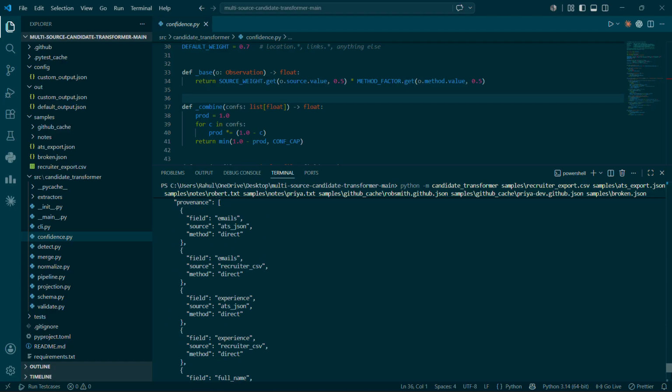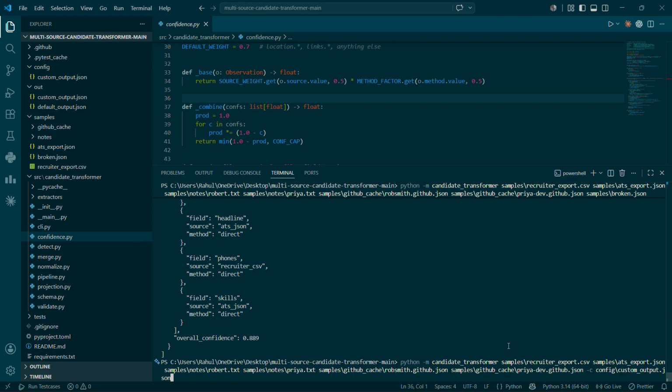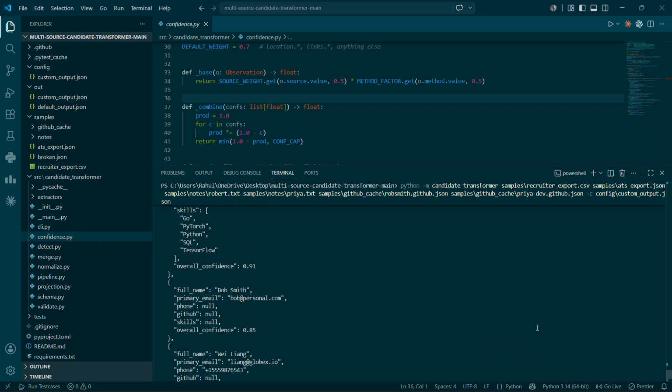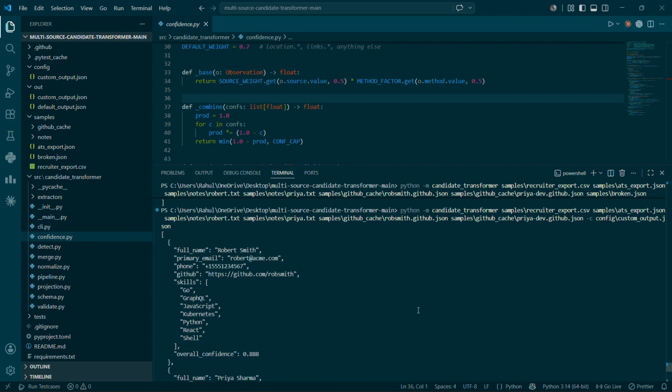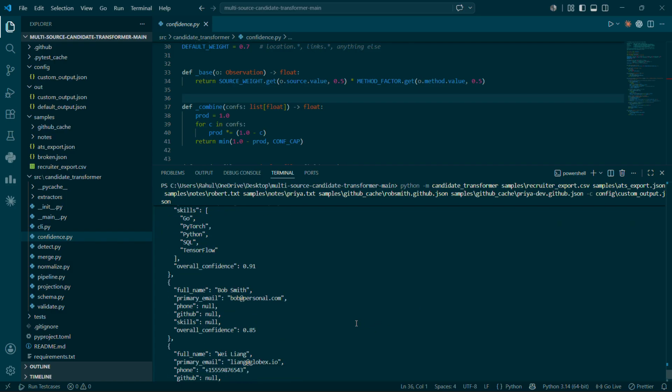So let me show you the configurable output. So this is the configurable output. It is the same engine and 0 code change. This config renames fields, normalizes the phone, and turns provenance off. The result is validated against a schema derived from the same config. And we can see here Bob, who is only in the CSV. So it comes back with a null phone because the config says on missing equals null.